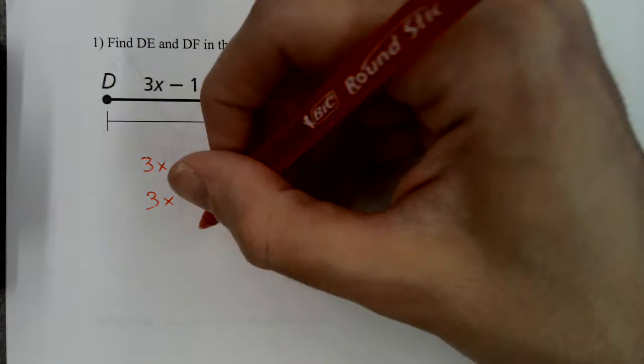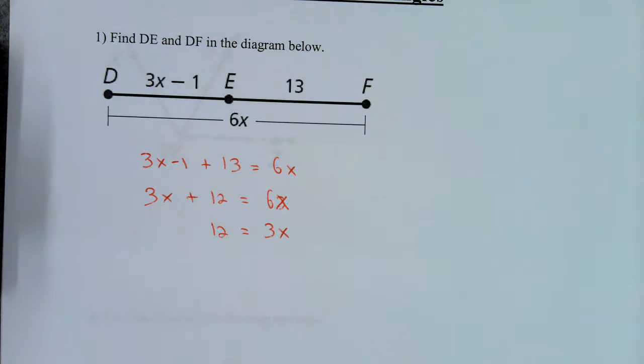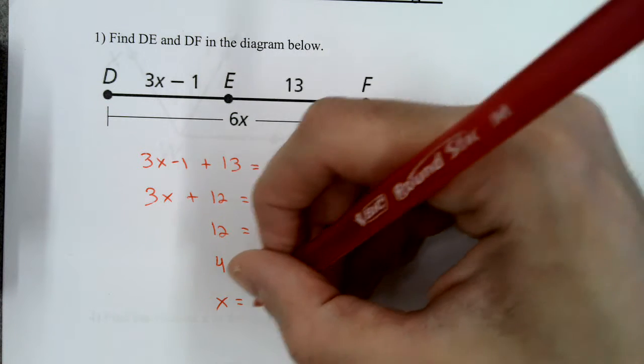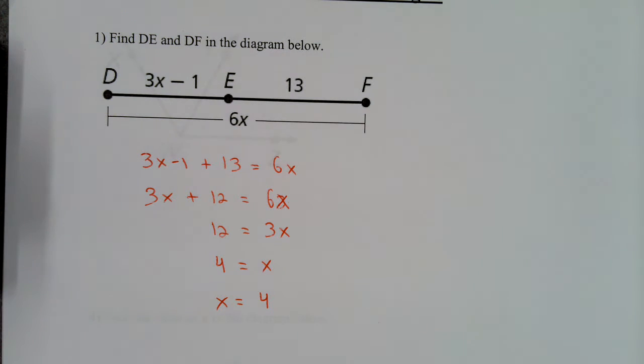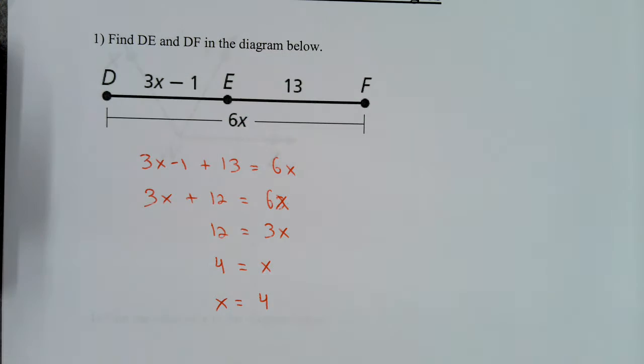Subtract 3x on each side, and you get 12 equals 3x. Then divide each side by 3, and you get 4 equals x. I'll put x equals 4 so it looks nicer. And now we have x. That's fine, but now we have to find DE, and then we have to find DF.